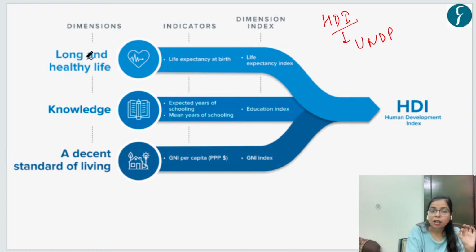These dimensions are long and healthy life, that is life expectancy at birth; knowledge, that is expected years of schooling and mean years of schooling in that particular country; and a decent standard of living, which is judged by gross national income per capita. Okay, so these are the dimensions which are measured in the Human Development Index, and the first such index was released in the year 1990, and since then largely annually this index is released by UNDP.